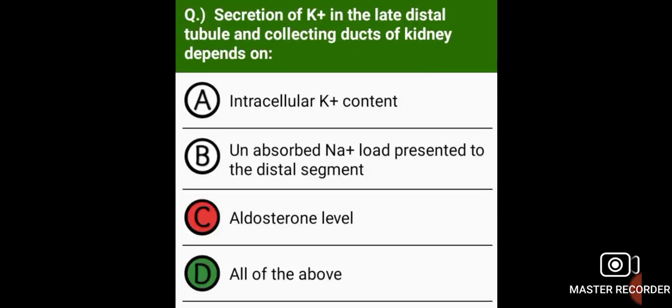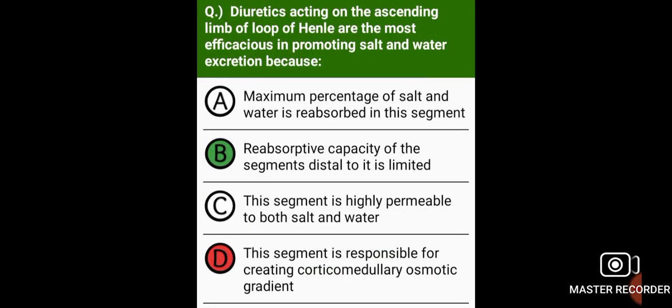Secretion of potassium in the distal tubule and collecting duct of kidneys depends on intracellular potassium content, unabsorbed sodium load presented to the distal segment, and aldosterone level. Diuretics acting on the ascending limb of loop of Henle